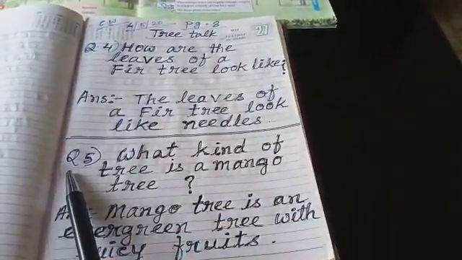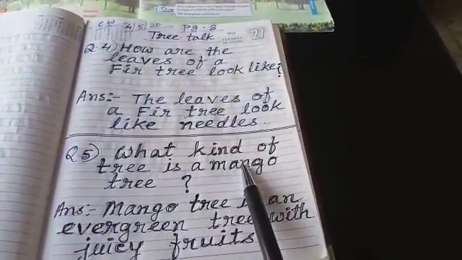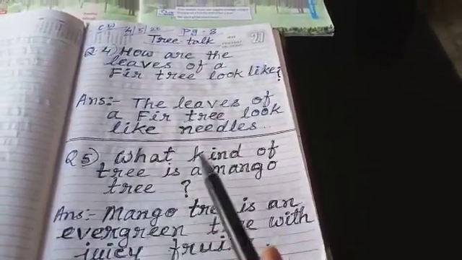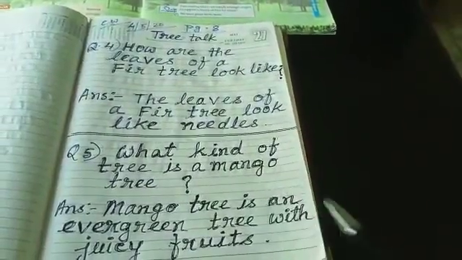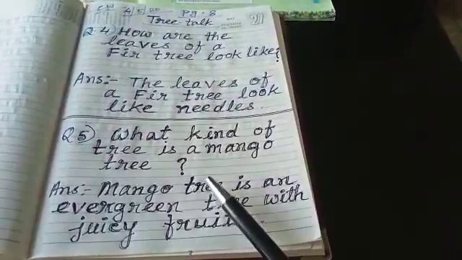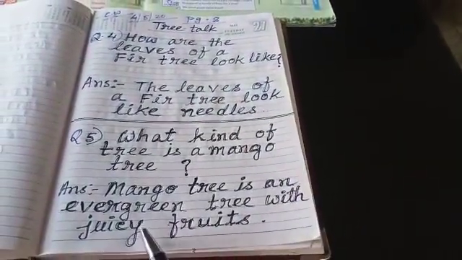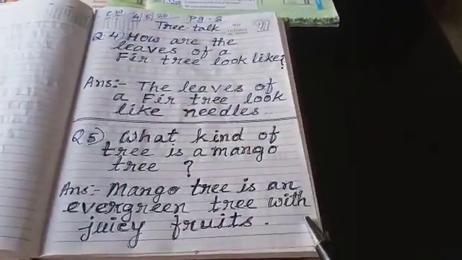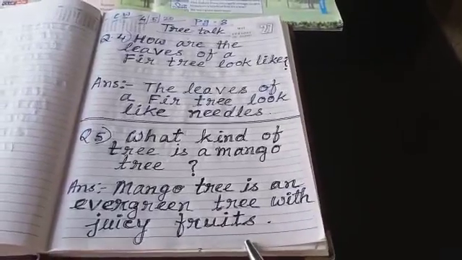Question number 5. What kind of tree is a mango tree? Mango tree is an evergreen tree with juicy fruits.